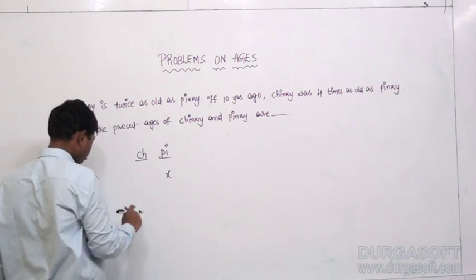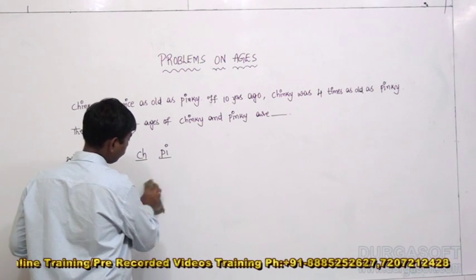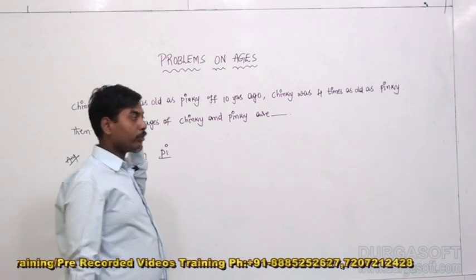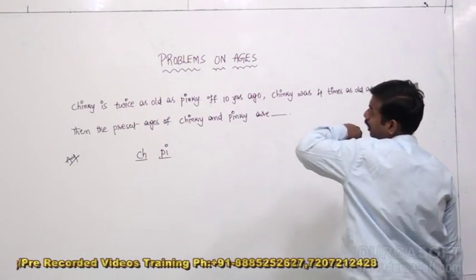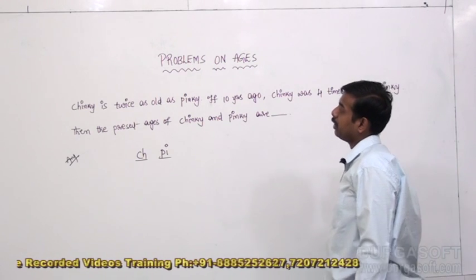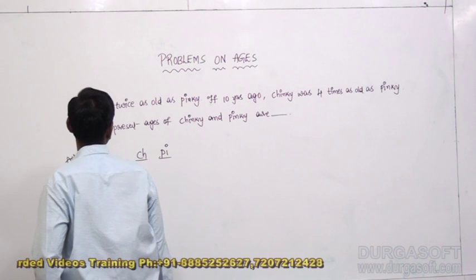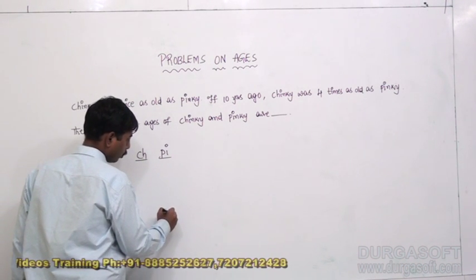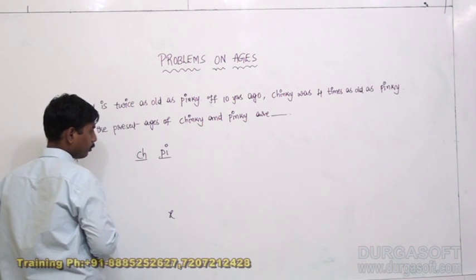If I take Pinky's present age as x, Chinky is twice as old as Pinky, so Chinky's present age depends on Pinky. Let it be the age of Pinky as x years.